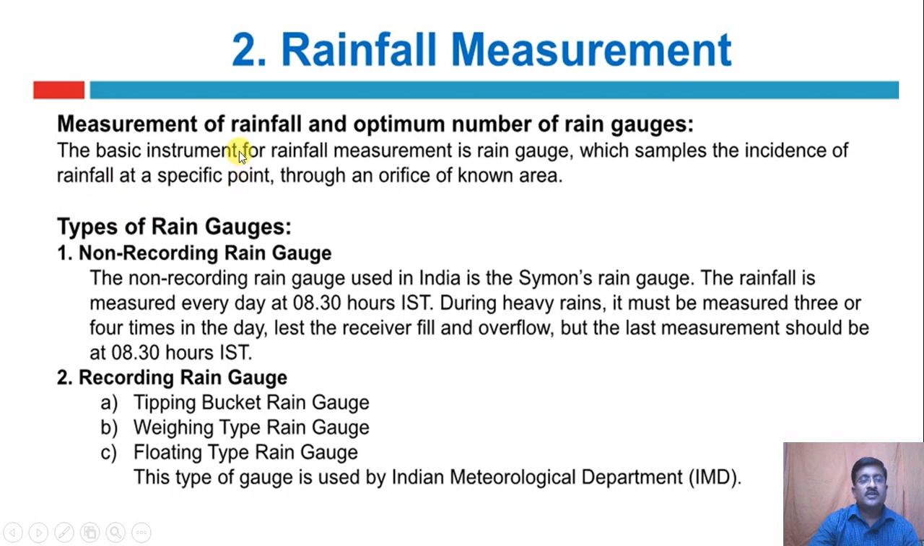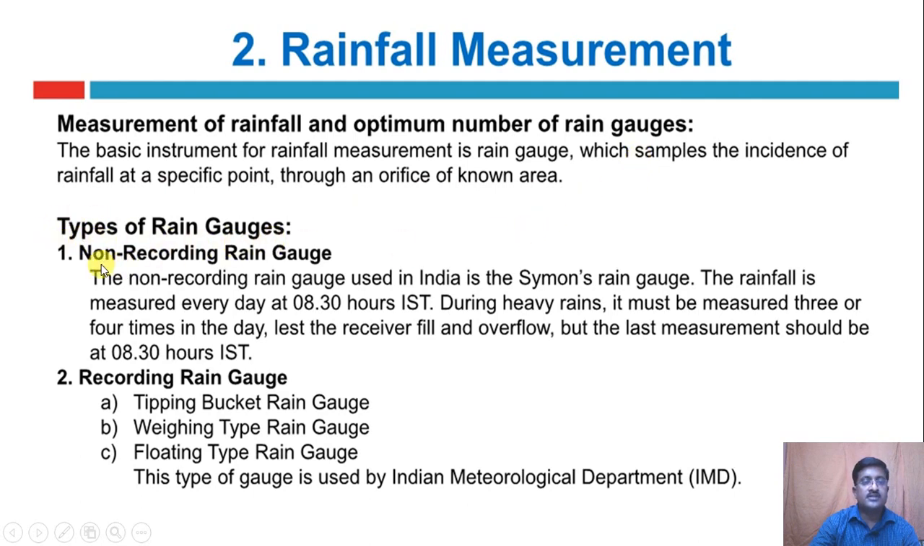A measurement of rainfall and optimum number of rain gauges. The basic instrument for rainfall measurement is the rain gauge, which samples the incidence of rainfall at a specific point through an orifice of known area. Generally, we call it a rain gauge station.